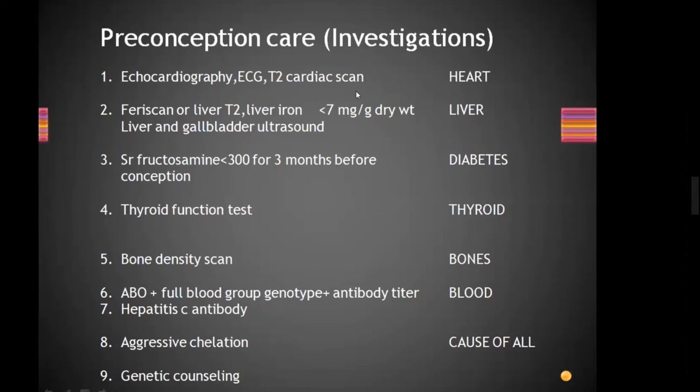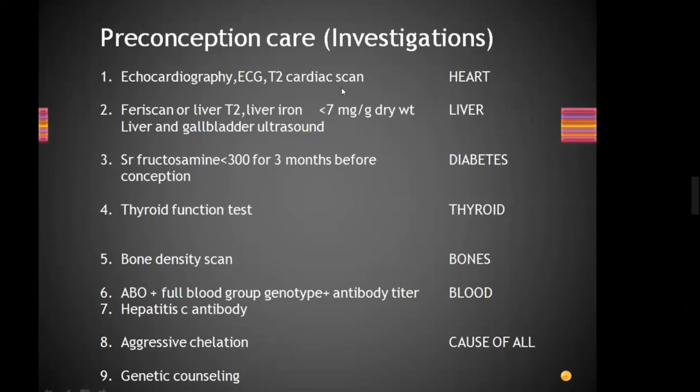So thyroid function test for endocrinopathy, thyroid. Aska, don't tell here, this is the homework of Sonia, so no cheating. Thyroid function test for thyroid, bone density scan for bones, and for blood again ABO, full blood count. You can call it extended matching when sickle cell disease. Hepatitis C antibody you will check in blood.